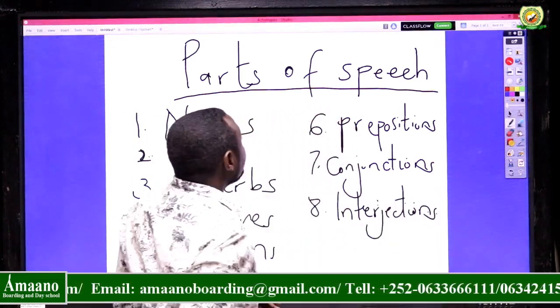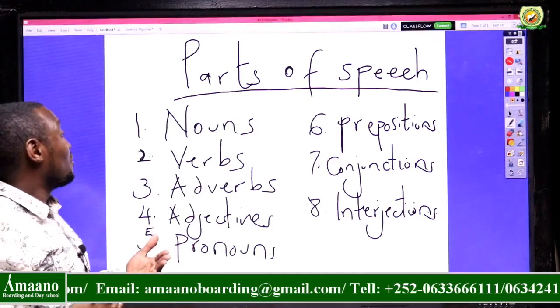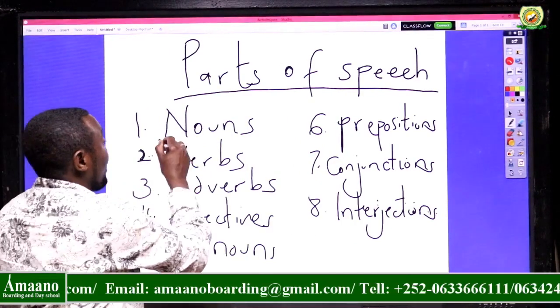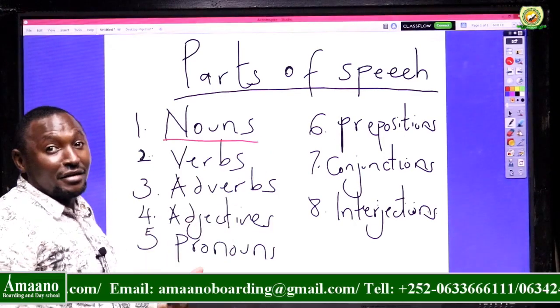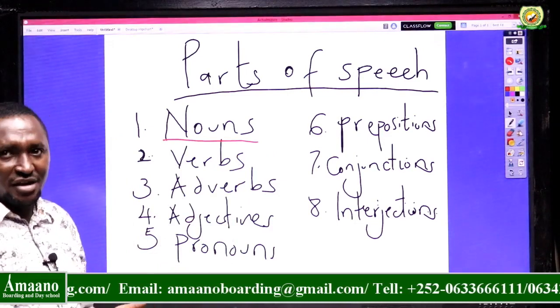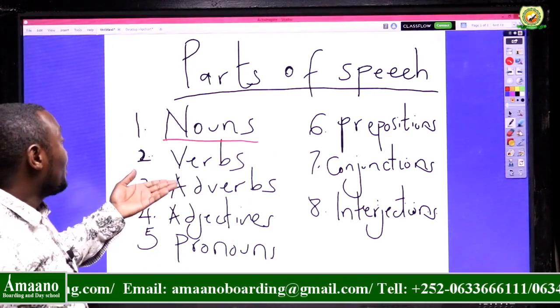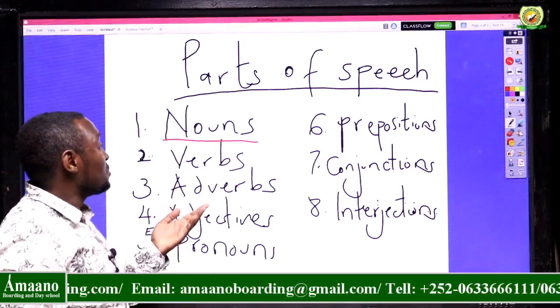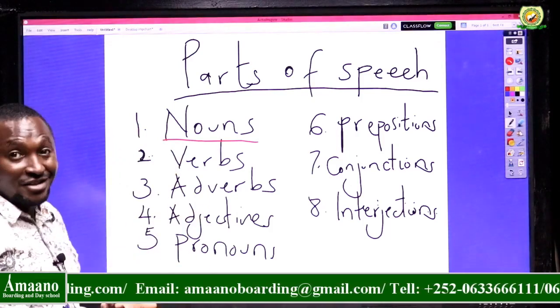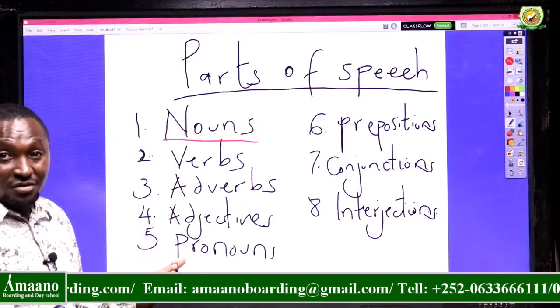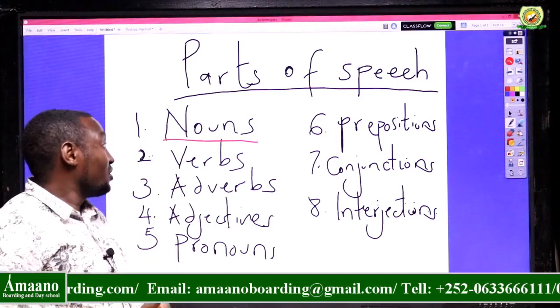And just to go through them briefly, we know that a noun is a naming word, words that are used to give names to people, things and places, and even ideas. Then we have different types of nouns, which we have done. So in your notes, make sure that you go through all the nouns and the different types of nouns, including the 7 types of nouns that we have learned. You have them in your notes.